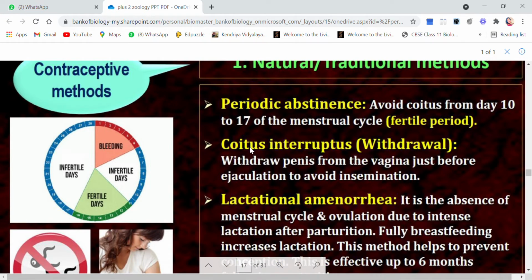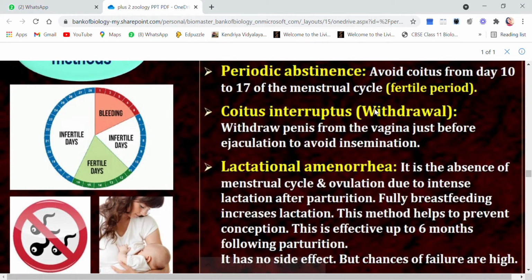Next is coitus interruptus. Coitus interruptus is a method also called withdrawal, which means withdrawing the penis from the vagina just before ejaculation to avoid insemination. The male partner can control this, because he knows that the ejaculation is about to take place.